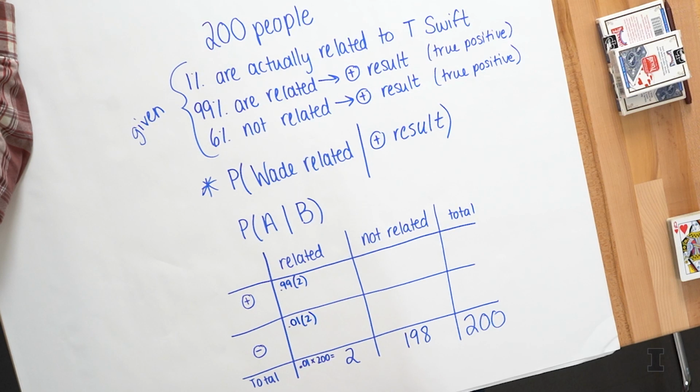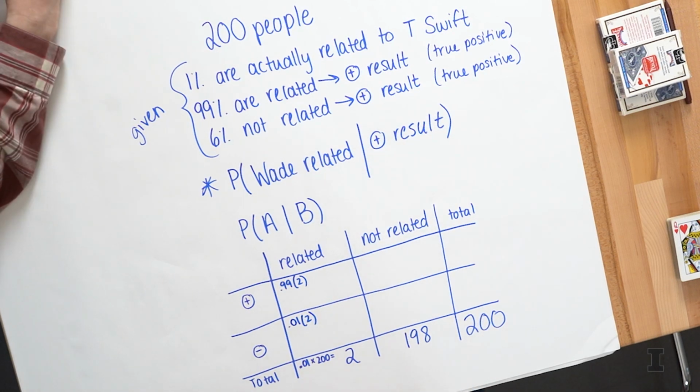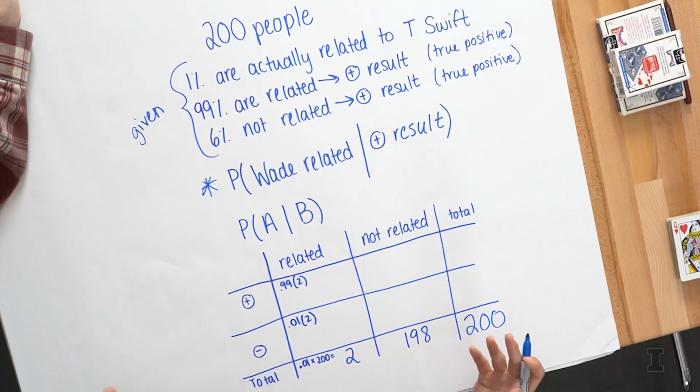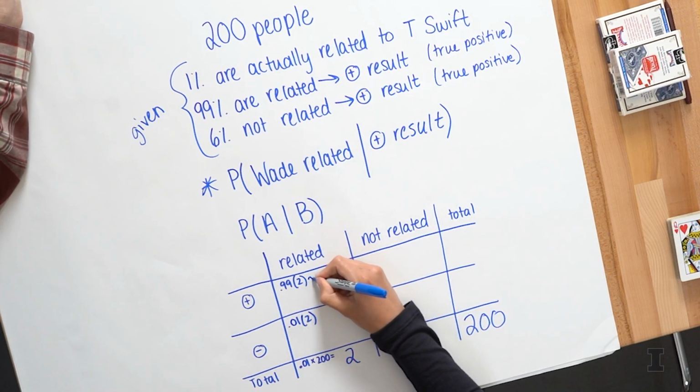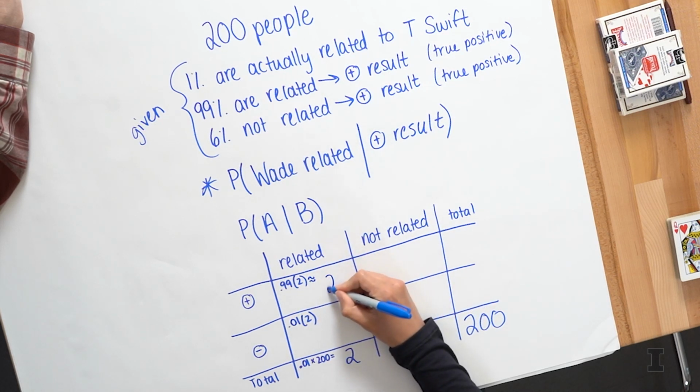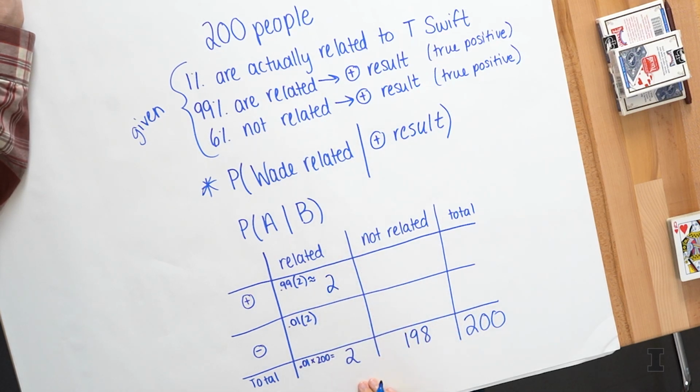There are going to be some fractions here, but for the sake of this problem, when we're dealing with people, let's just round to the nearest whole number. It's not going to change the probability a lot. It's still going to be pretty accurate. So 99% of 2, I'm going to round that and just say 2, because if you get that positive result, you're probably related to her. And this would be small, but I'm just going to round it to about 0.